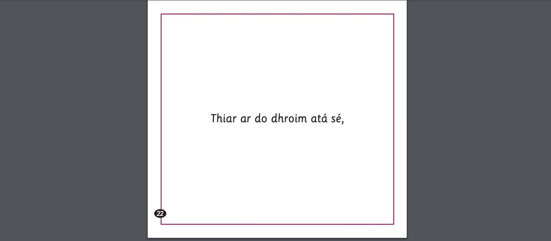Thiar ar do dhroim atá sé. On your back it is. So literally this kind of means back. On your back, that it is. So dhroim here has an H because it has a séimhiú because of the word do. So normally this would be droim, but now it becomes dhroim. Atá sé.